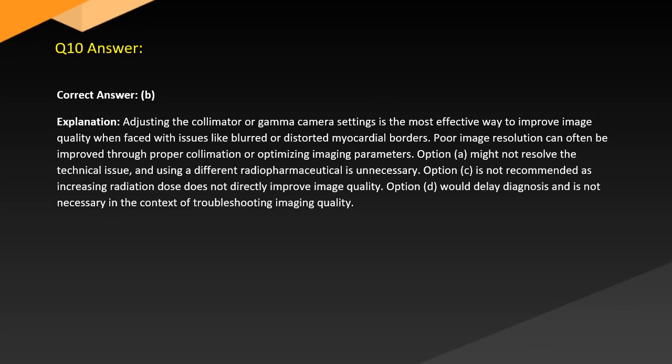Answer. Correct answer, B. Explanation. Adjusting the collimator or gamma camera settings is the most effective way to improve image quality when faced with issues like blurred or distorted myocardial borders. Poor image resolution can often be improved through proper collimation or optimizing imaging parameters.